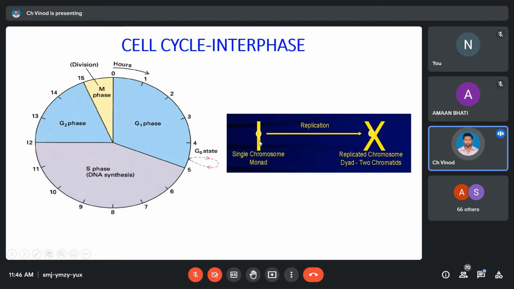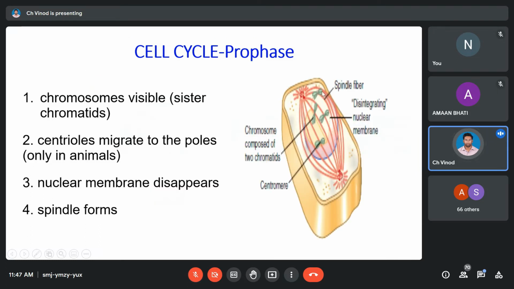So when our DNA gets doubled up, then we are going to have a copy of a P arm and a copy of a Q arm. So we have a copy of P and a copy of Q. So the centromere will be having two arms on the upper side and two arms on the lower side. So this is called a dyad. Dyad means we have copies of chromatid arms located on the same chromosome. So this will be a dyad, and this moves ahead into the prophase division. So you see we have this dyad here, dyad here, dyad. So all of the chromosomes basically have dyads.